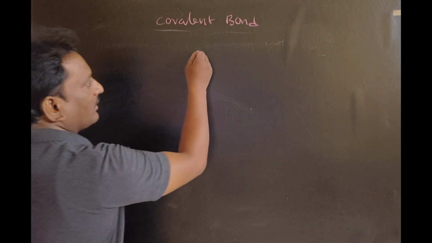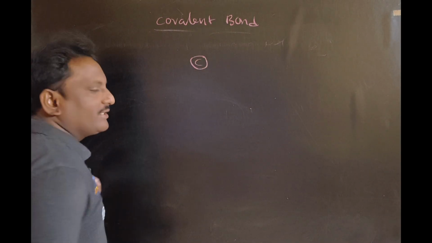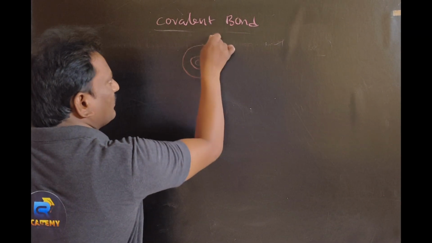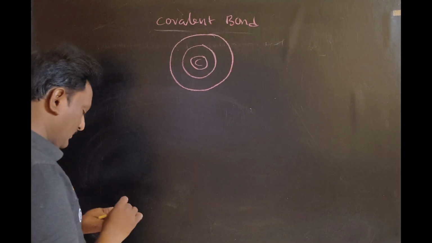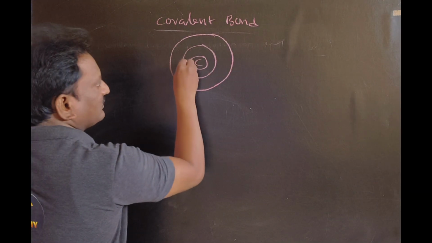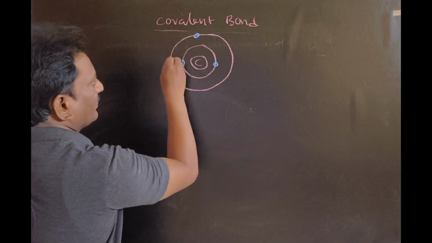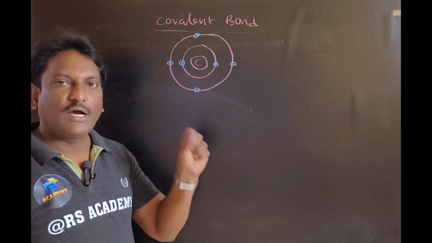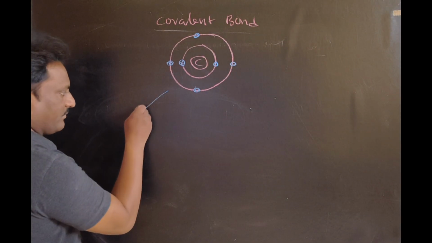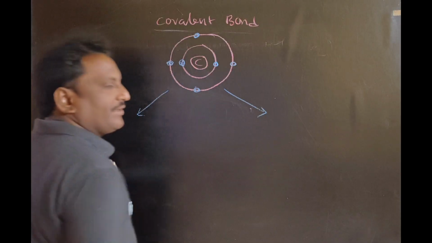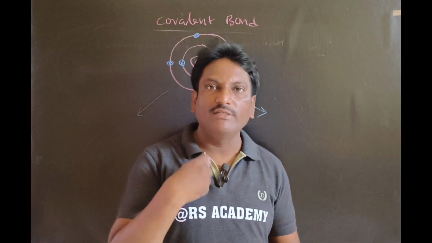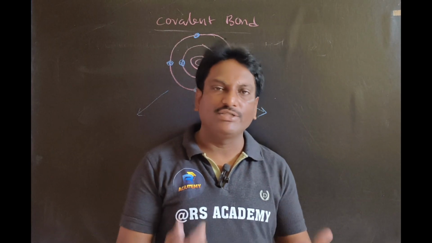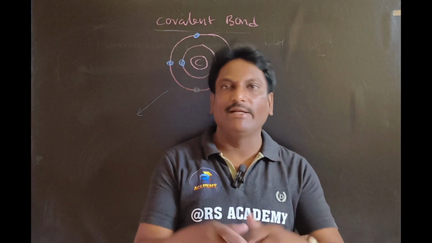Listen carefully. Carbon electronic configuration 1s2, 2s2, 2p2. So carbon has two shells with 6 electrons: in the first shell, 2 electrons, and in the second shell, 4 electrons. This is the electronic structure of carbon. I said to you, each and every element in the periodic table always tries to attain the nearest noble gas configuration by gain or loss of electrons or sharing of electrons in order to get stability.